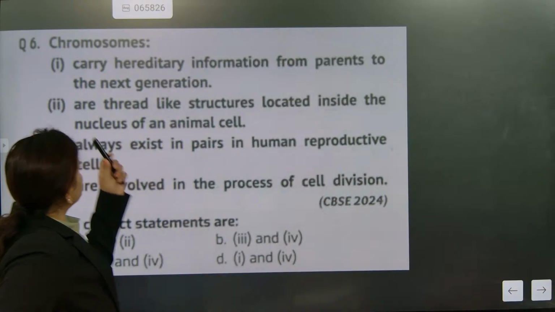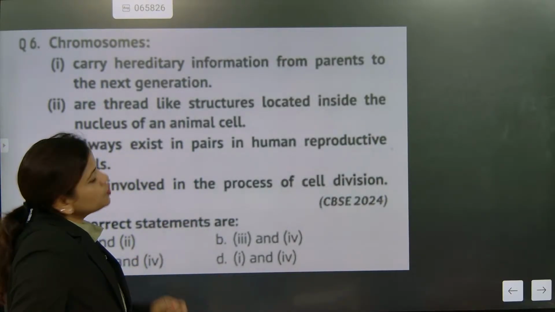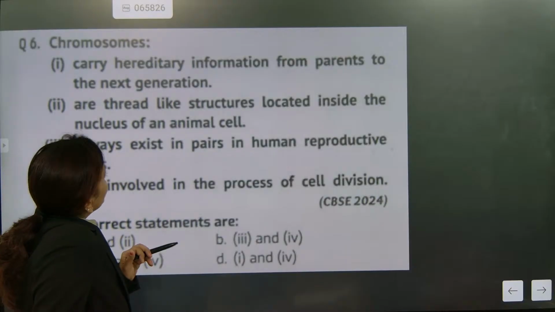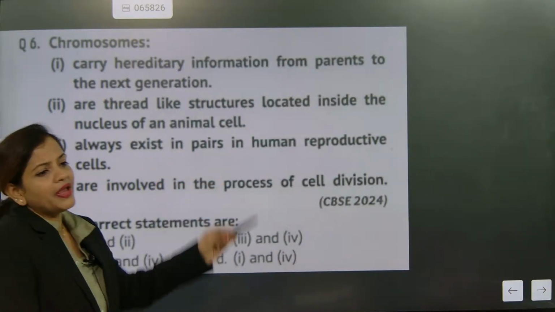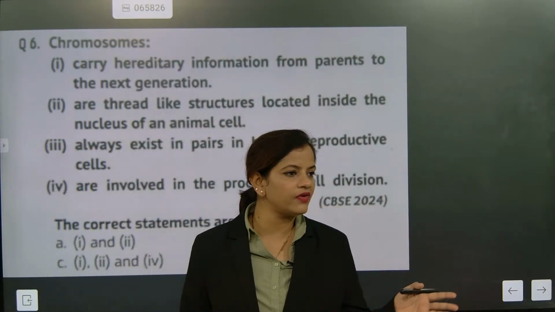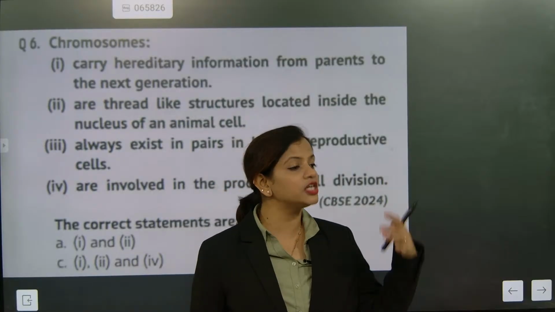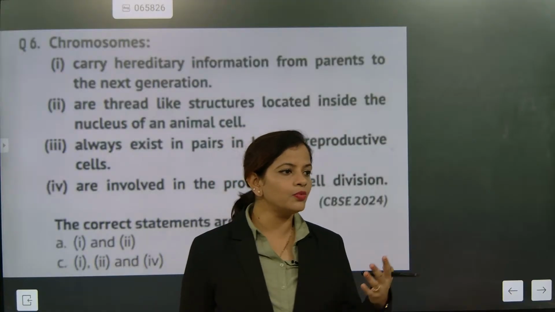Okay, see, the first one is absolutely correct. Chromosomes carry hereditary information from parents to the next generation. This is bang on correct. Second, they are thread-like structures. This is also correct. But here, they always exist in pairs. No, there are two types of cells. One is somatic cells. The second is germ cells. In human reproductive cells, which are called germ cells, the chromosomes are not present in pairs. The chromosomes are single.